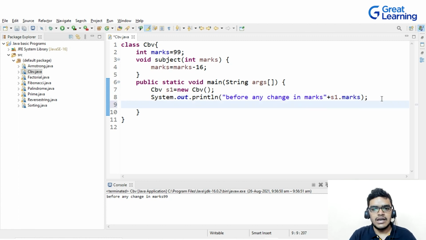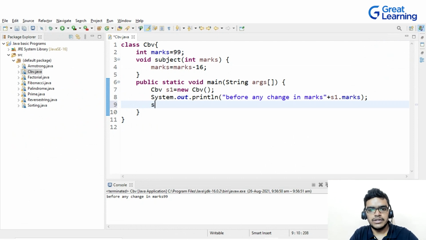Now, as I told you, it's a call by value, right? So I will call the method by passing the value. My method is subject, right? So inside this subject, I will pass the value. Now what value will I pass? Let's take any random value.